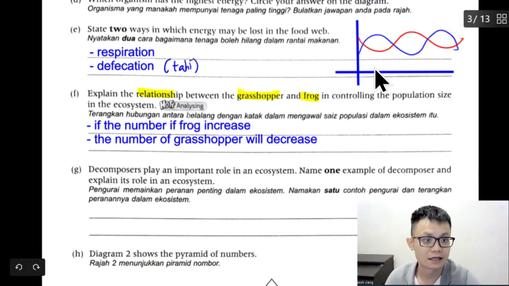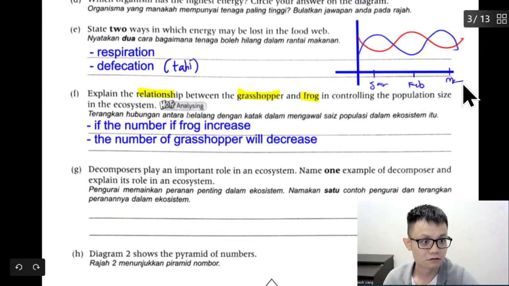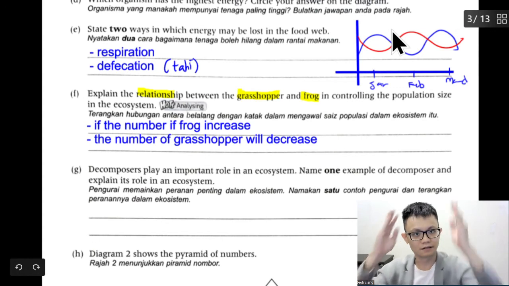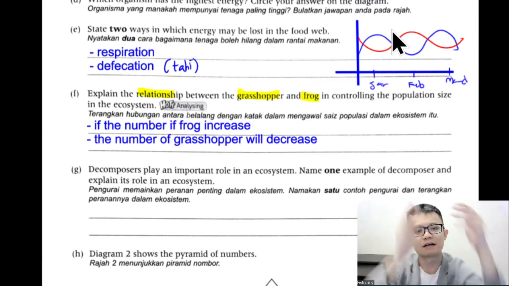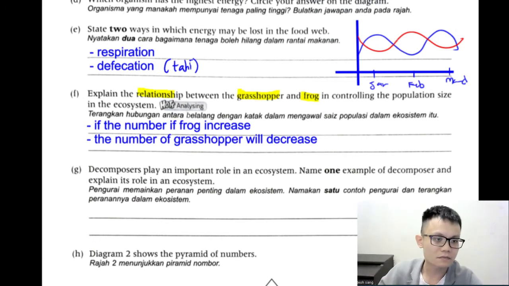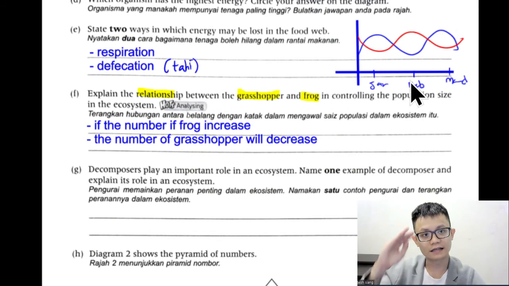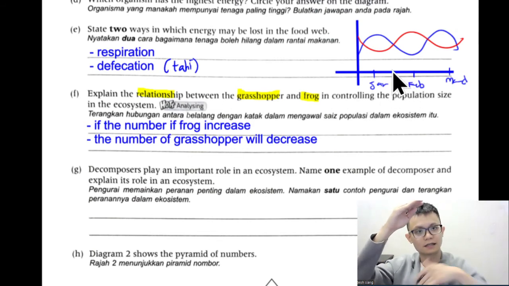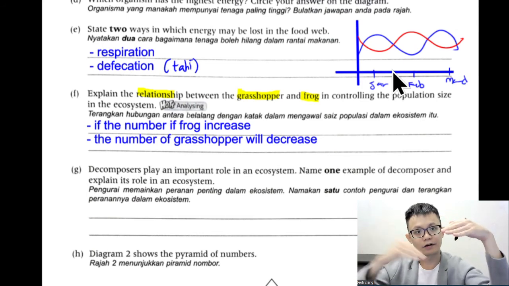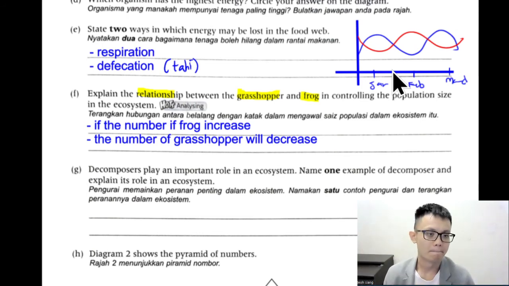For example, I write here January, February, and March. So of course, it's not something like this. It will be a bit up and down lah. But there is a certain pattern that we can see. From this pattern, we can see that usually when the prey increases, the predator decreases, then the prey will increase, something like that. So yeah, this is the relationship, correct or not?